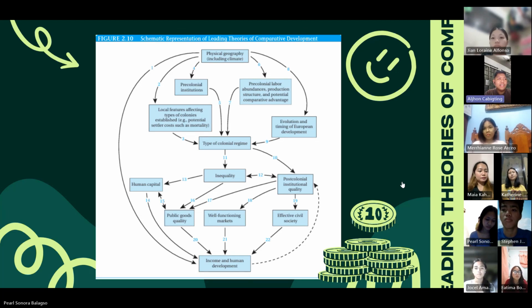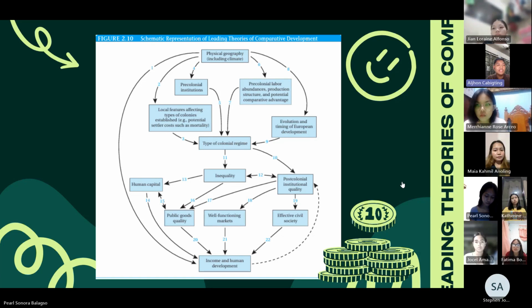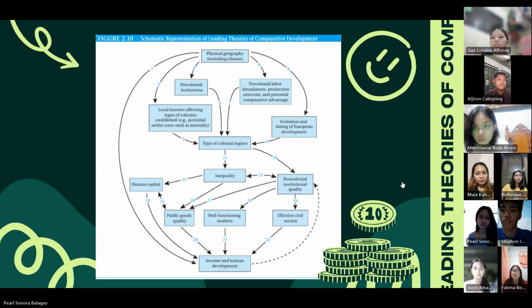In arrow 1, physical geography connecting to income and human development. In arrow 1, geography shapes the initial institutions and societal structures before colonization, such as government, land use, and social organization.